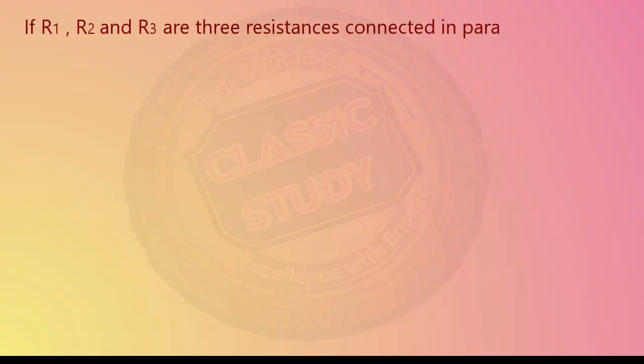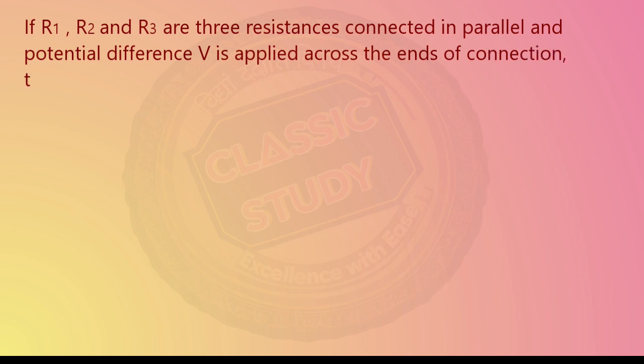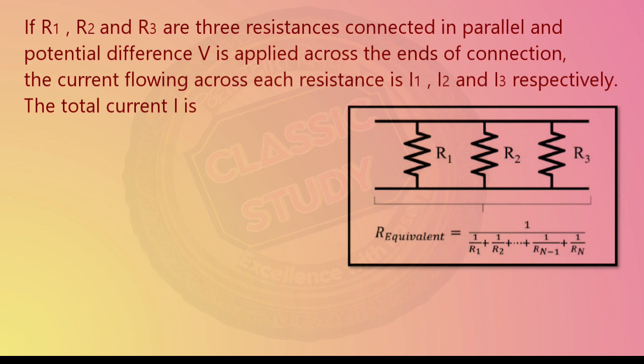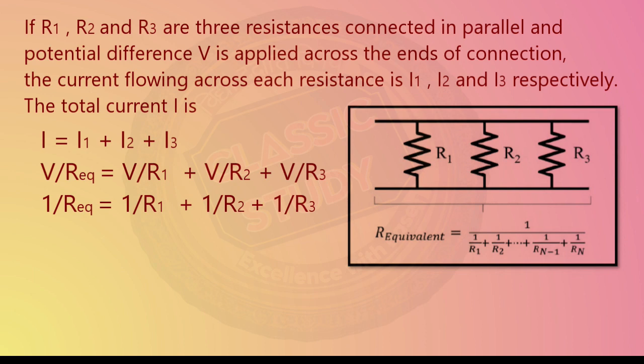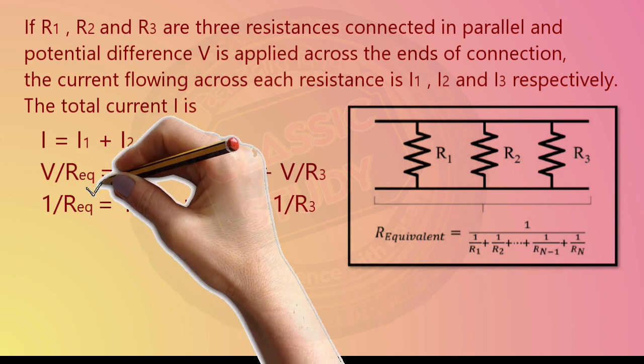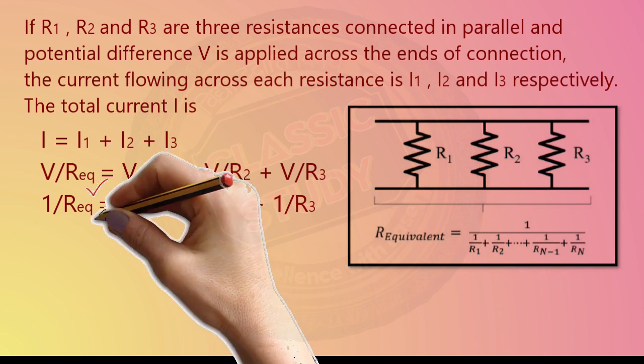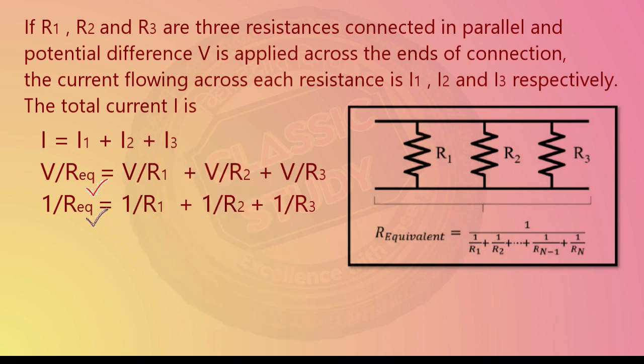So, if R1, R2, R3 are three resistances connected in parallel and the potential difference V is applied across the ends of the connection, the current flowing through each of the resistances is I1, I2 and I3 respectively. So the total current I flowing through the circuit is I1 plus I2 plus I3. If we put the formula V upon R equivalent is equal to V upon R1 plus V upon R2 plus V upon R3. If we strike out V from LHS and RHS, we get 1 upon R equivalent is equal to 1 upon R1 plus 1 upon R2 plus 1 upon R3.